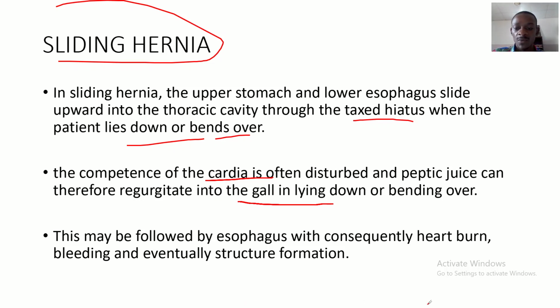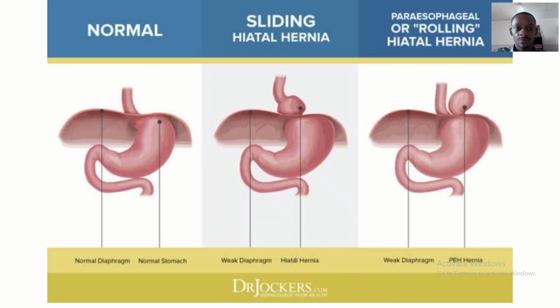There's consequent heartburn, there's bleeding, and eventually stricture formation and malformation. All right, so this is malformation, guys, not formation. So this is a sliding hernia.